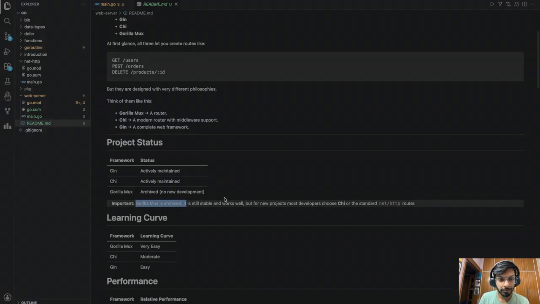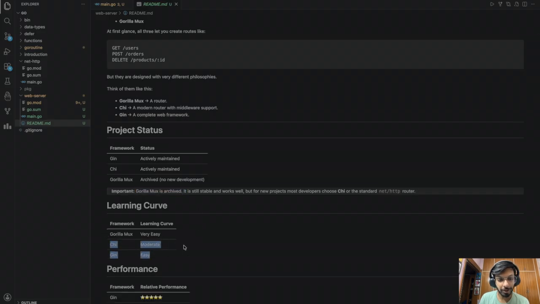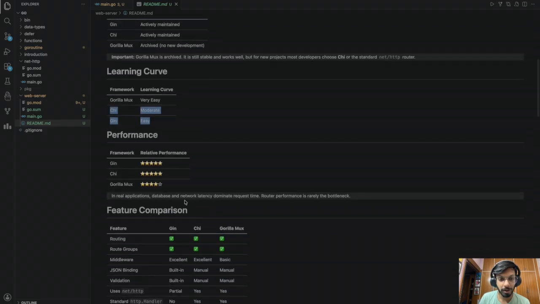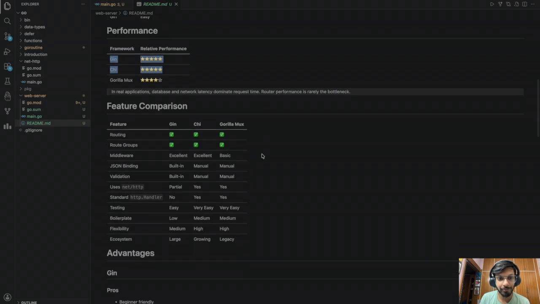So if we talk about the learning curve, both of them are quite easy to learn about. Of course, it depends on what you're building, but the initial setup should be easy. I've mentioned something about performance. I don't think it matters too much for this video. Again, Gorilla Mux, 4 out of 5 stars. Again, this is some data I got from ChatGPT. You can ignore that. But Gin and Kai are very similar in terms of performance.